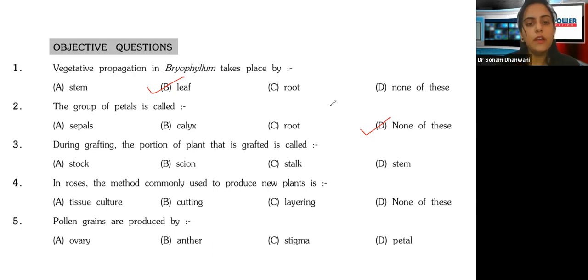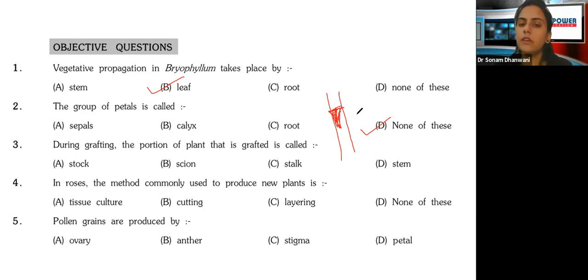Next part: during grafting, the portion of the plant that is grafted is called. When we are doing grafting, like I explained last time, say this is the stem or a part of the leaf, and there is an injury, this triangular part has got cut, or we are grafting it by putting some other part of the plant over there.